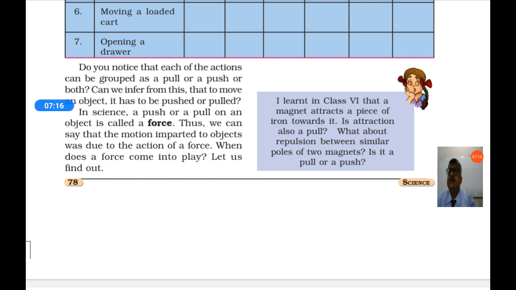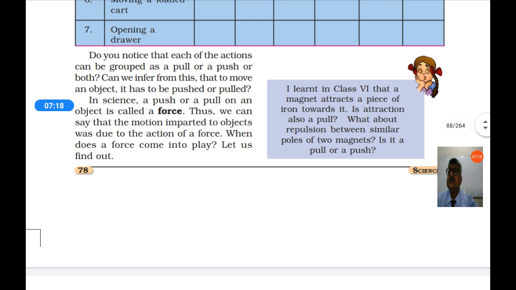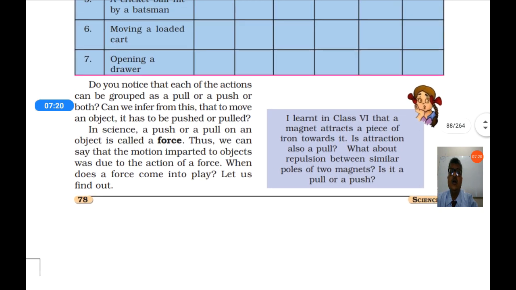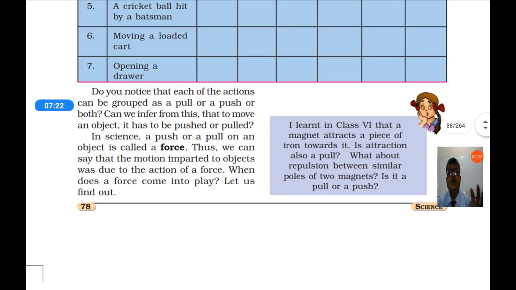Can we infer from this that to move an object, it has to be pushed or pulled? So to move an object, either we have to push the object or we have to pull the object. This push or pull on an object is called a force. So what is force? A push or pull on an object.